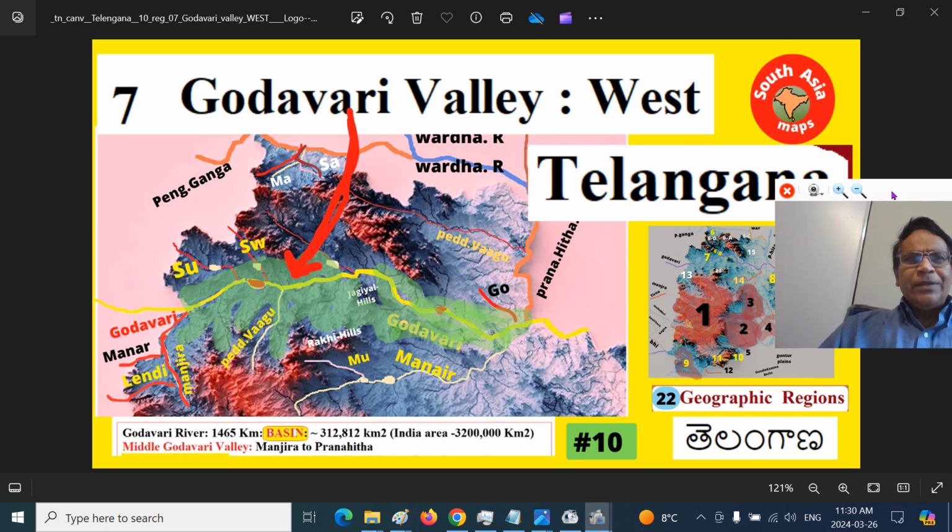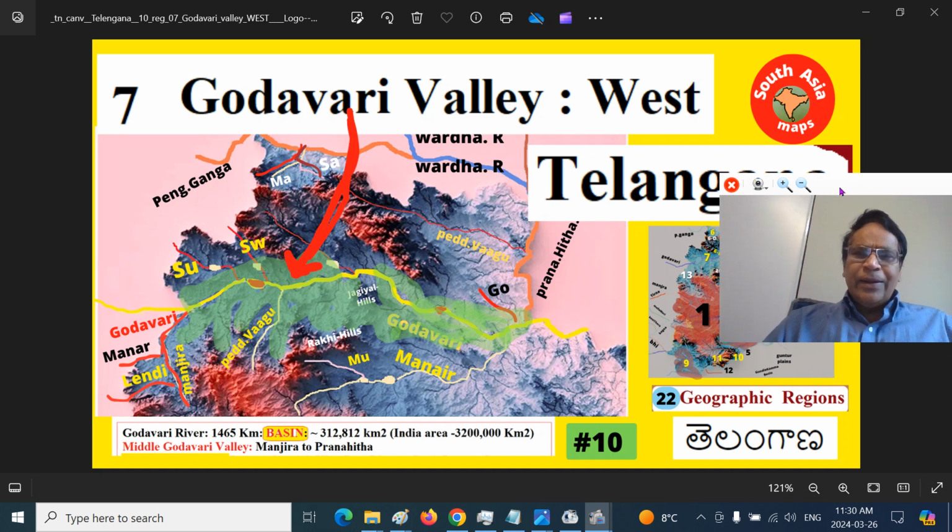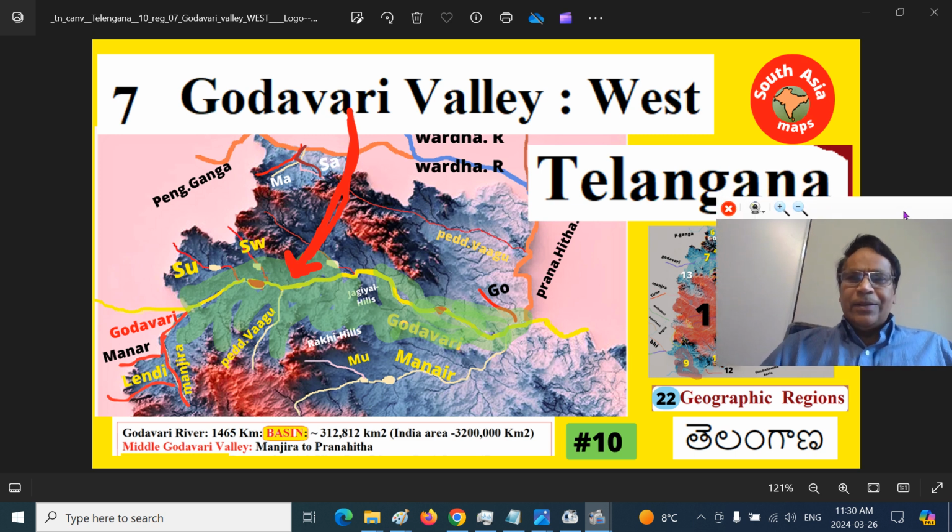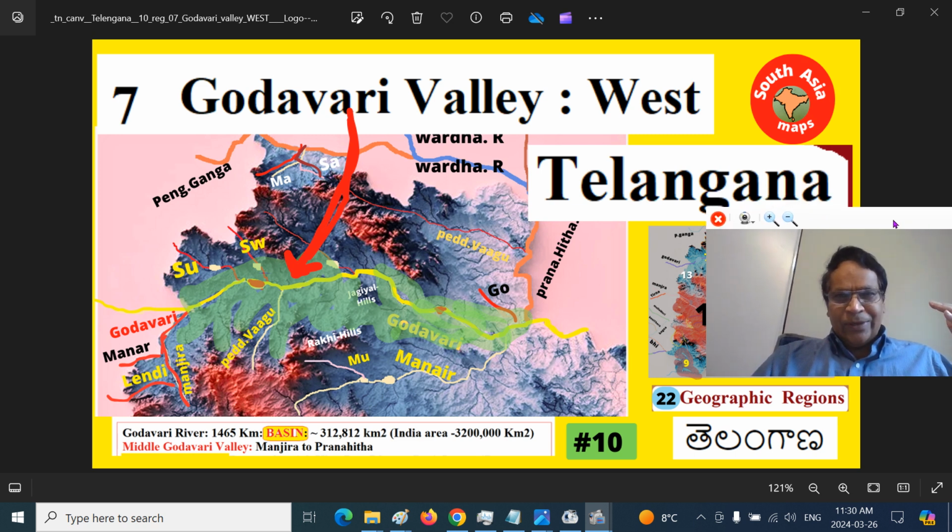We are continuing our fascinating series of Telangana, the Telugu speaking province of Dakshina Bharat. This is part 10 of the Telangana series. Previously, we have identified roughly 22 geographic and physiographic regions. Today, we are continuing our physiography or geography of Telangana, part 7, that is the Godavari Valley region, the western part of the Godavari Valley region in Telangana.